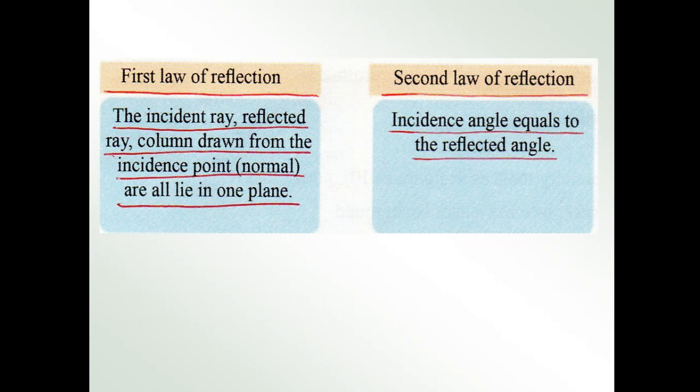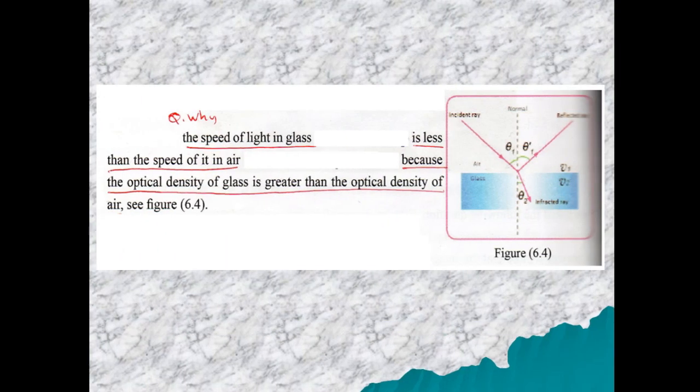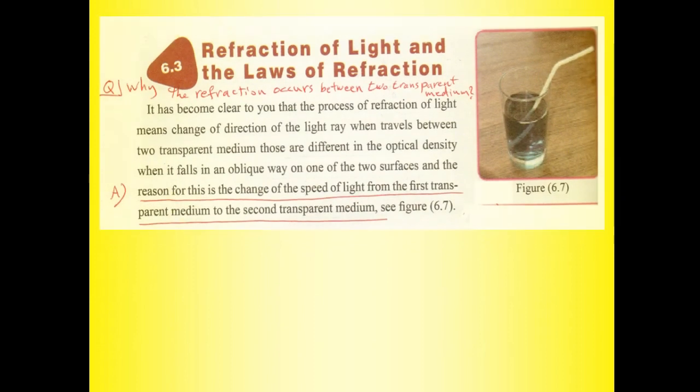The second law of reflection: the incident angle equals the reflected angle. So we come back to figure 6.4. This is the angle of incidence, and this is the angle of reflection, theta 1 and theta 1 dash. These two angles are equal.